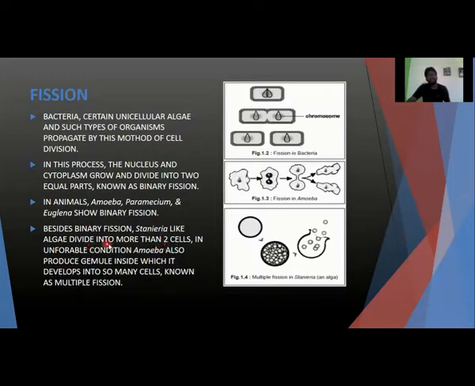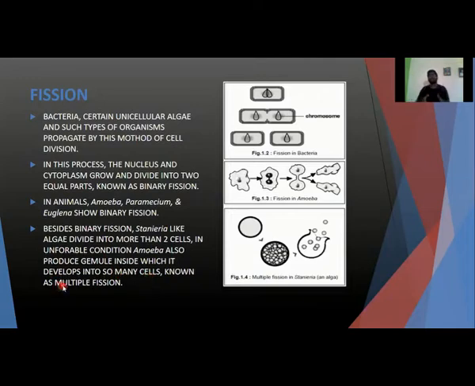where the algae divide into more than two cells. It's written here unfavorable, but it's actually favorable, sorry. In unfavorable condition, amoeba also produces cyst. It's actually cyst, it's not gamule. Okay. Inside which it develops into so many cells, known as multiple fission.